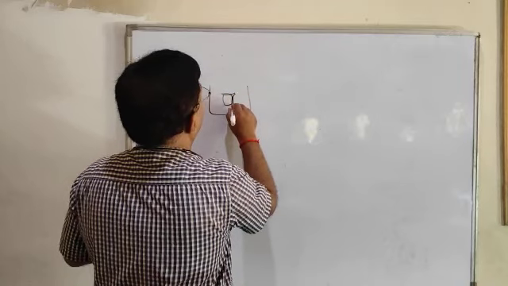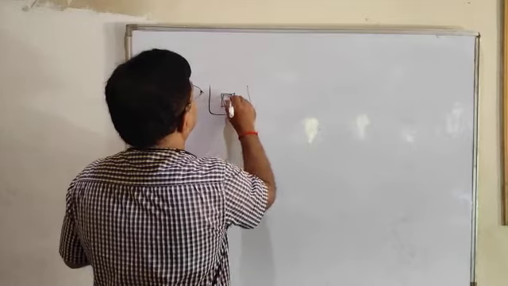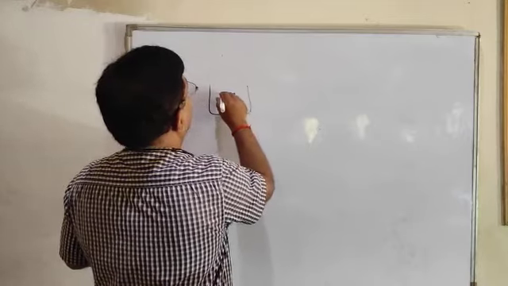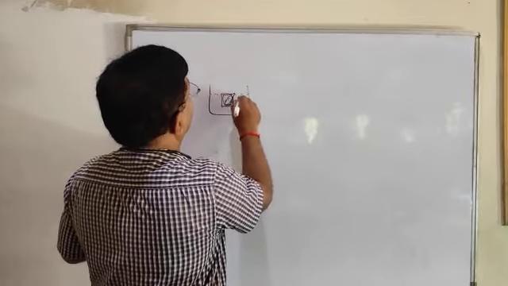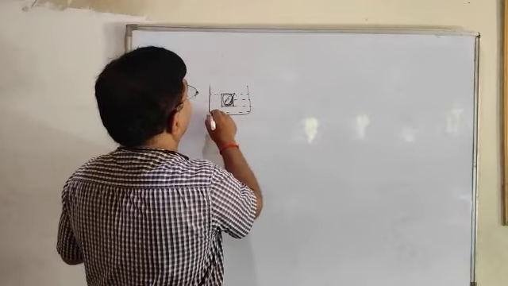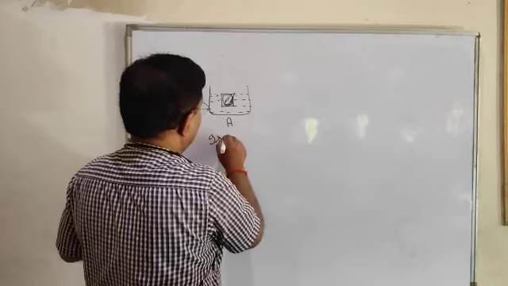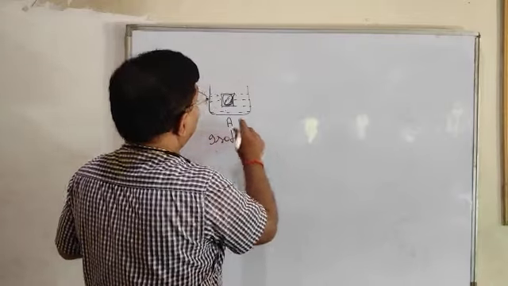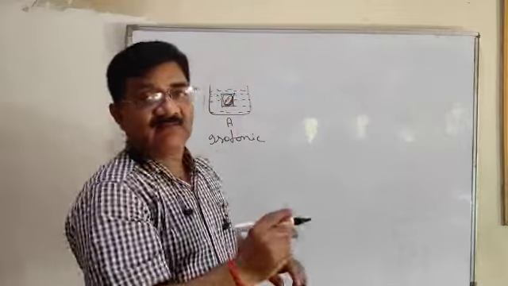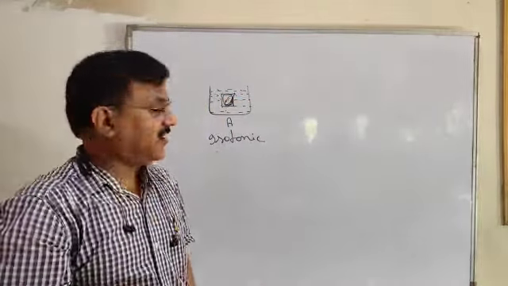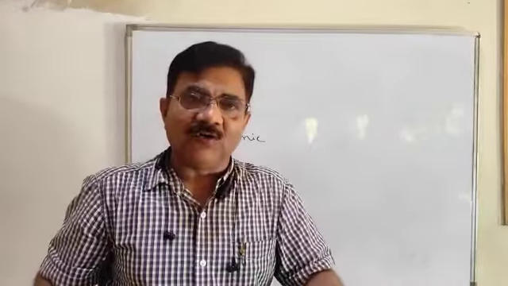And you know, a plant cell has a cell wall and a cell membrane, and outside the solution is there. In isotonic solution, if there is no change in the shape of the plant cell, it means no net movement of water molecules takes place.